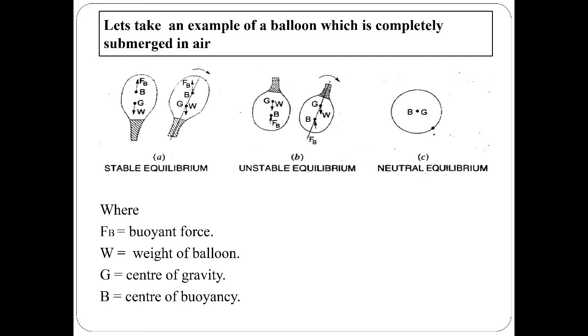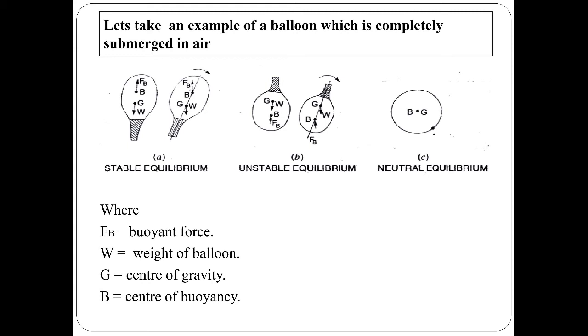The second figure deals with unstable equilibrium. In this case, we assume the center of buoyancy B lies below the center of gravity G. When we apply the clockwise couple or external disturbance, in the disturbed position the couple generated in the system is also clockwise. Means the body never regains the initial position.